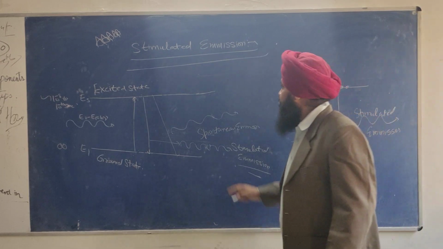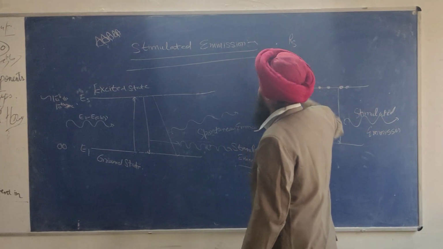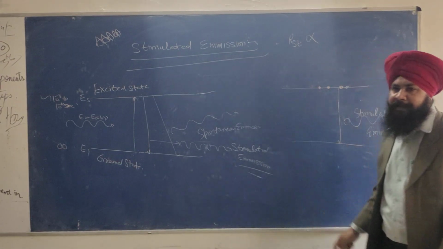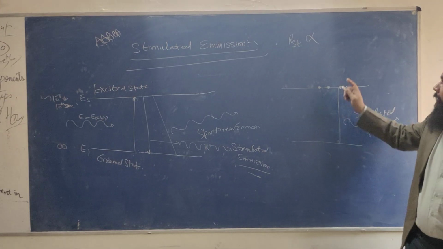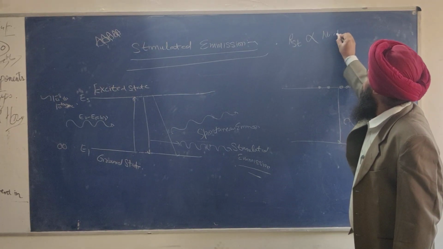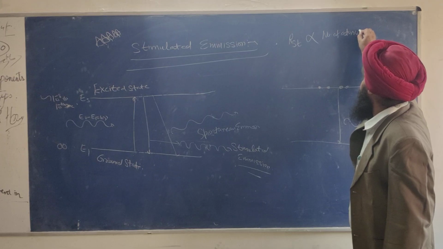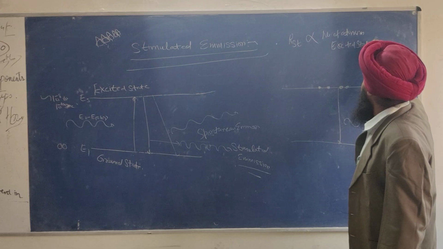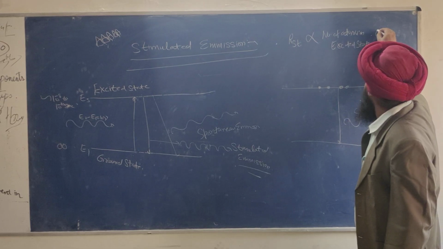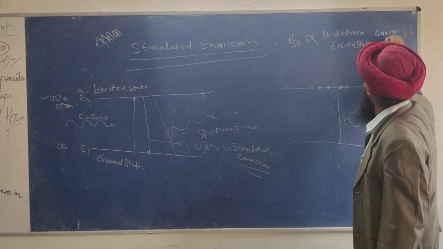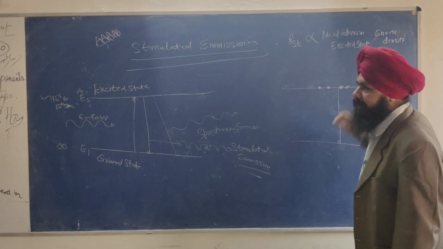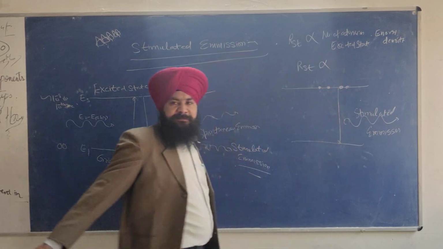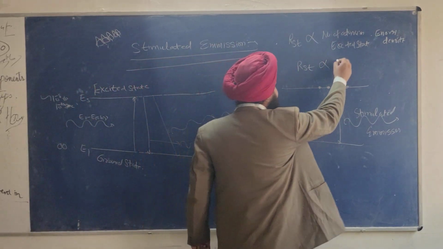So if I have to take the mathematical equation for the rate of stimulated emission, what will I use? RST will depend upon the number of atoms in the excited state and the energy density. So it means RST is proportional to N2 into rho nu.